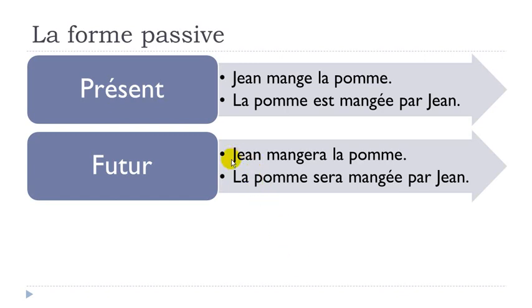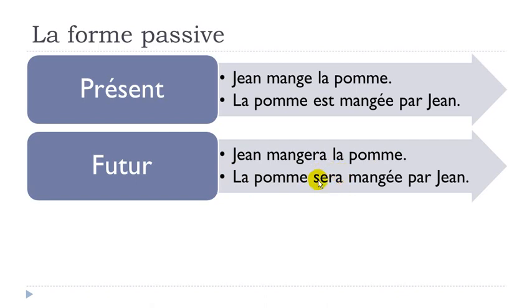So the sentence will go like Jean mangera, okay, so this will eat, okay, la pomme. And then if you want to put this sentence in the passive form, then la pomme sera. So remember sera, it's the form of être at the future, okay? So that's the only thing that will change.